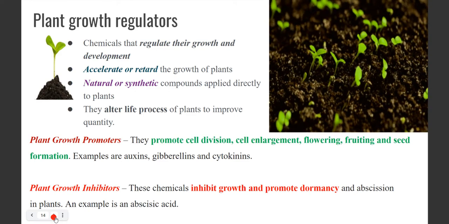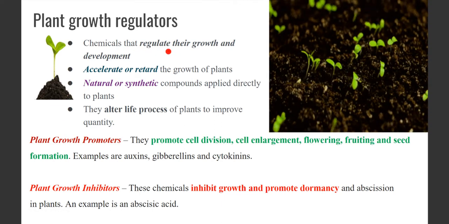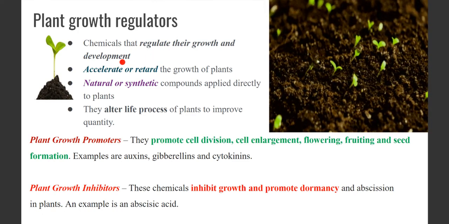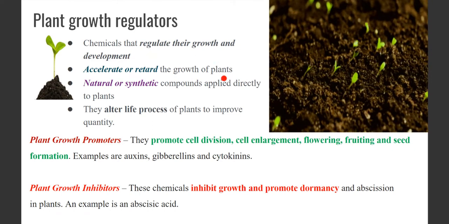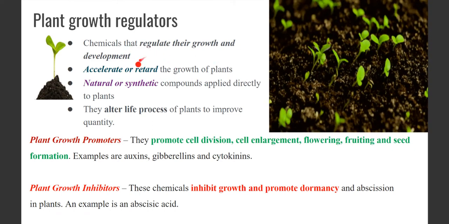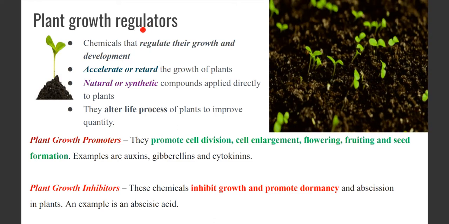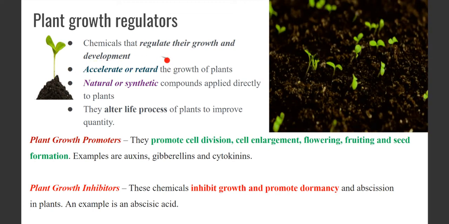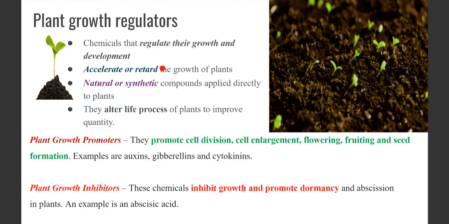So, what are plant growth regulators? These are the chemicals which regulate the growth and development of the plants. These are the substances which accelerate the growth of the plants, and for certain plants we can also retard the growth. So a regulator can act in two ways. Either they can increase the growth, that is accelerate the growth, or they can retard the growth, slow it down, or stop the growth of the plants.